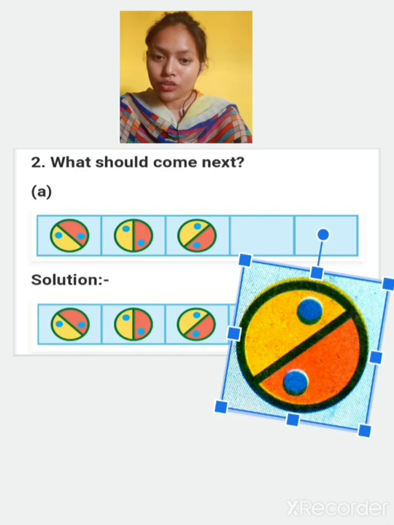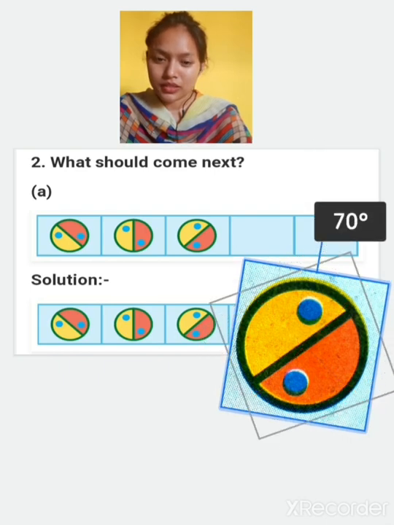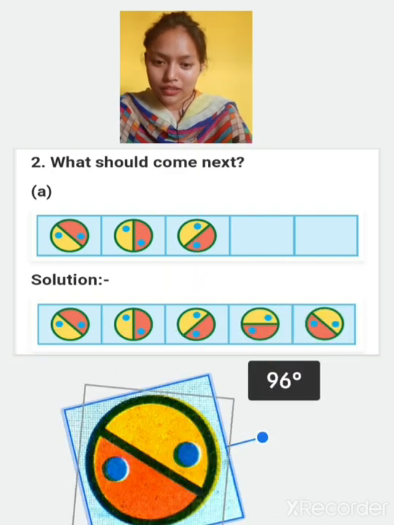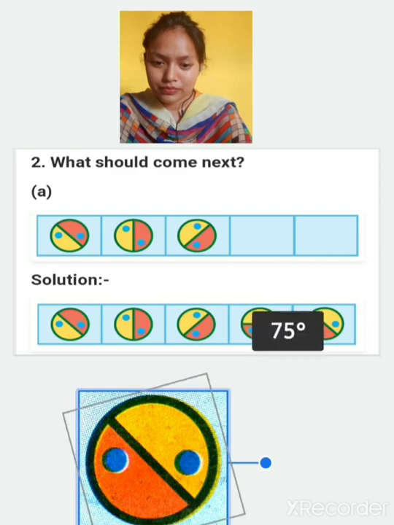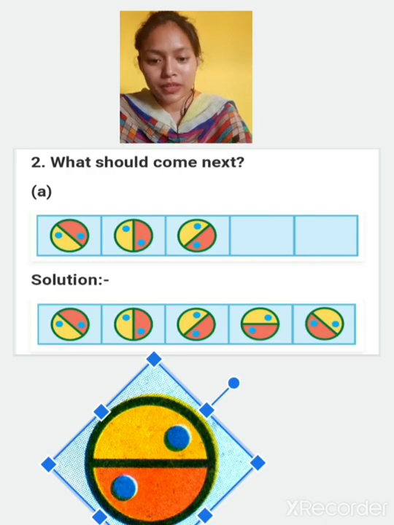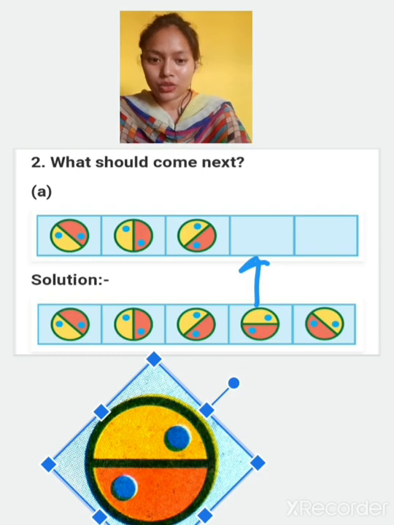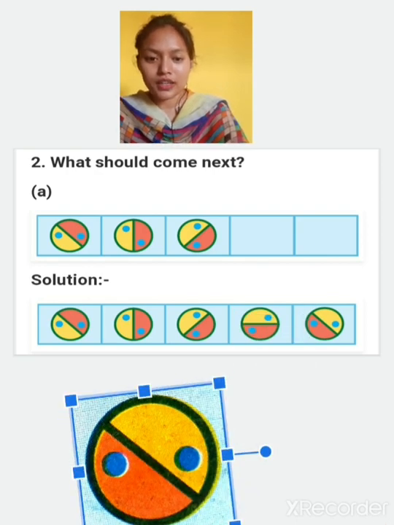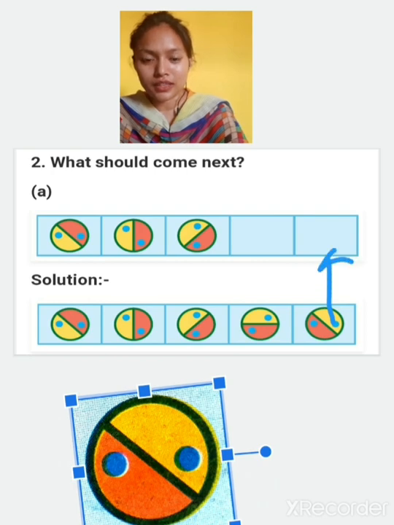Now if I'll again rotate this, how it will become? It will be like this one. Okay, it will be like this. So what will come in place of the next one? This blank box, this will come here. And after when we will rotate it once again, it will be like this. As you can see in this figure, it is like this. So this will come here and this will come here.